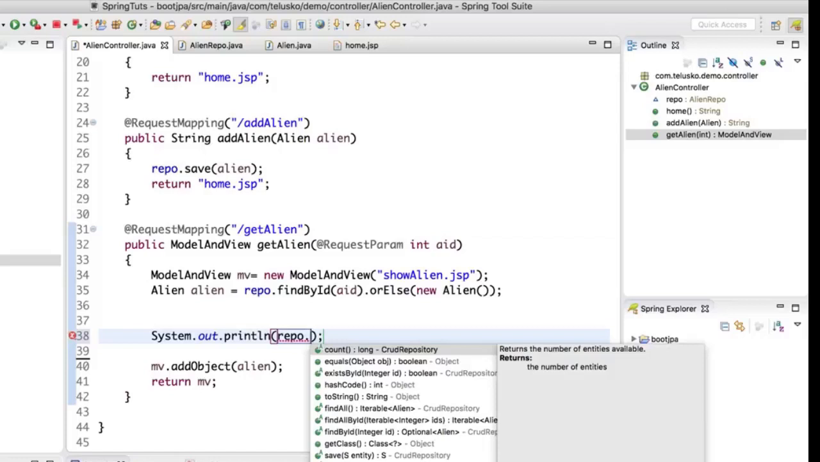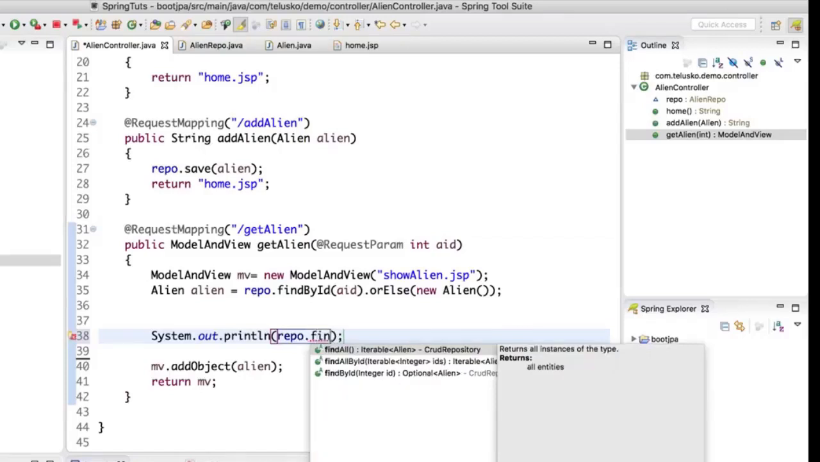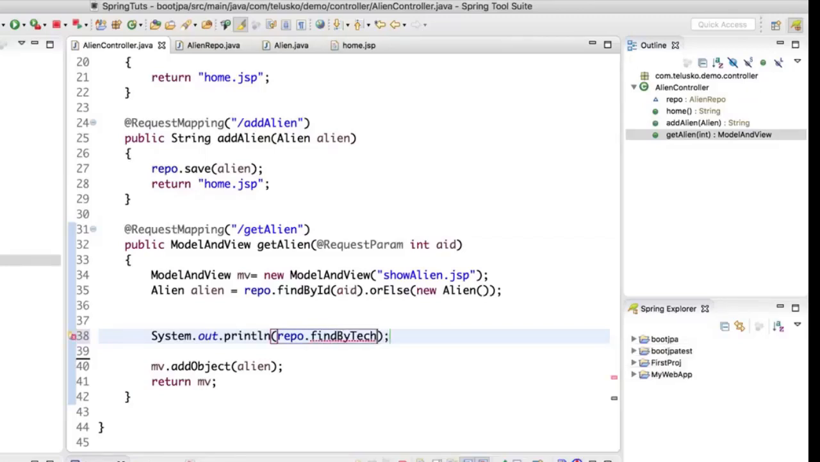Because we have methods like find by ID, which will give you only the alien with a particular ID. What if I want to search by a technology? Can we do that? Maybe something like this. Can I say find by tech? Because all the methods which we have used before, which are save, find by ID, delete, are predefined in Spring Data JPA.